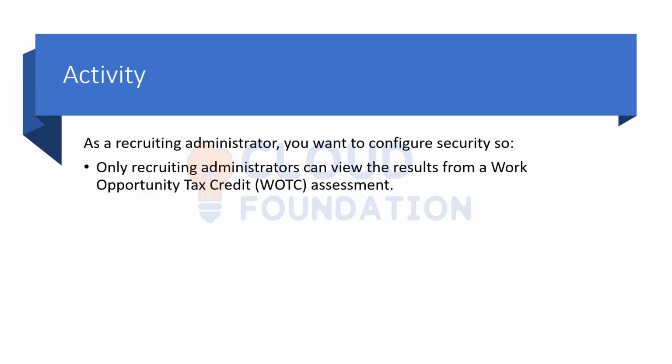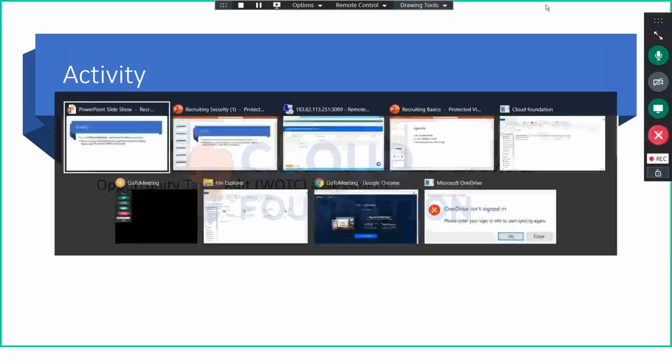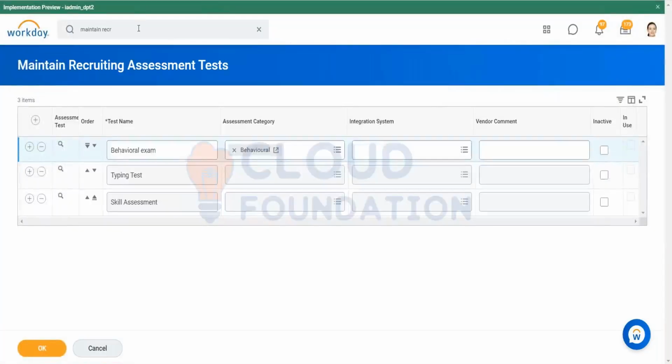One more thing, Shilpa. When we are editing or creating a segment-based security group, we have a field called access to segments, as I said before. In that field, can we give either a category or a segment? Let me just go to the screen. Which task are you saying?